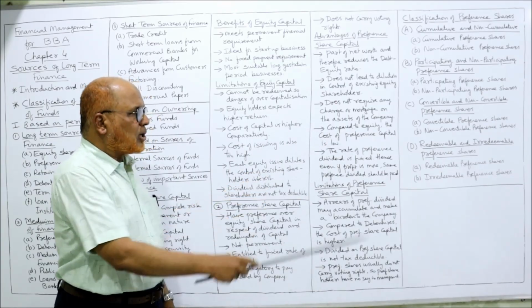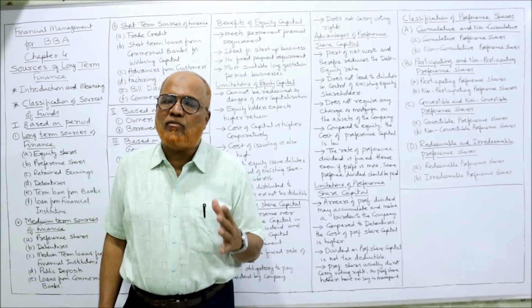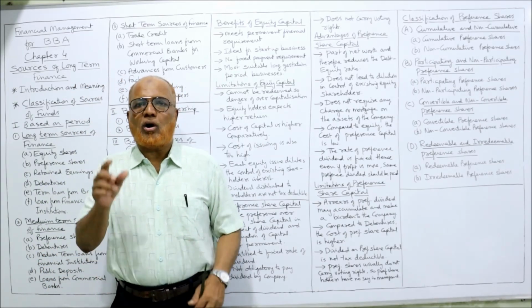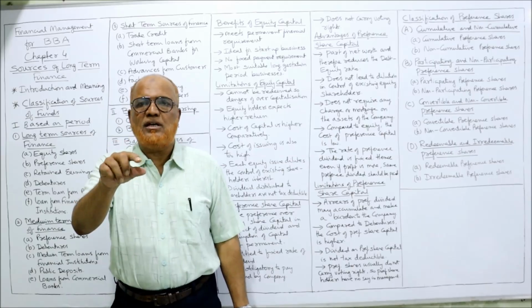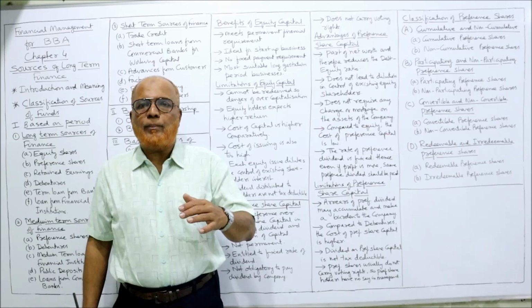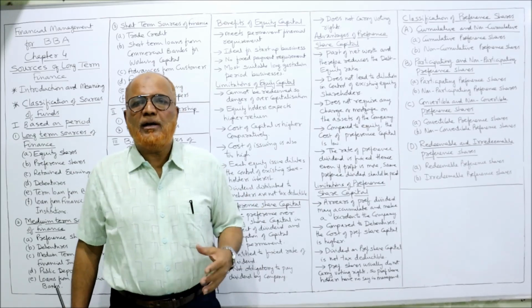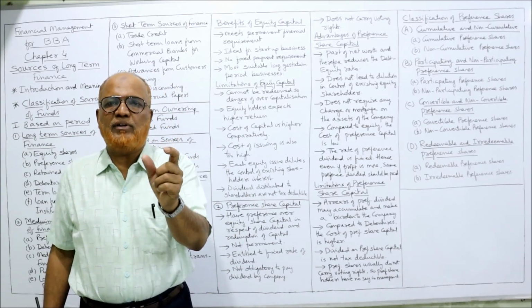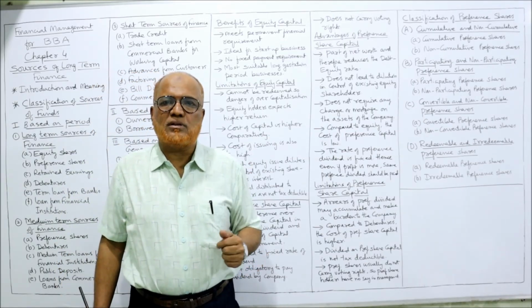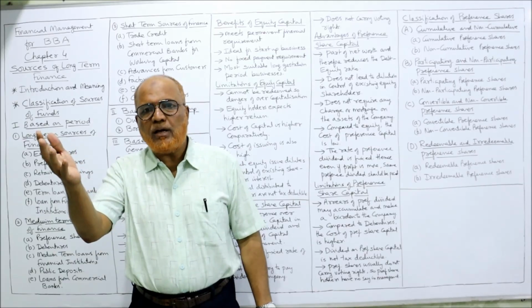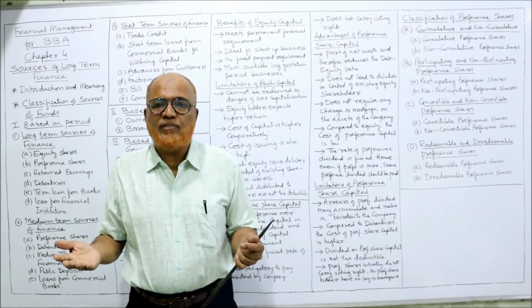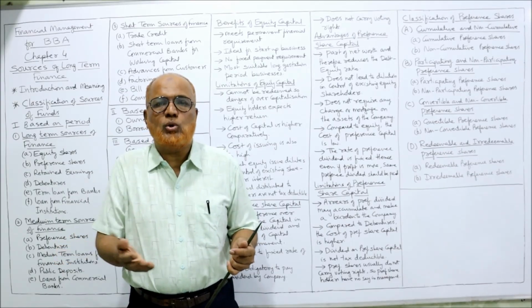And compared to equity, the cost of preference capital is low. Another advantage for the company is that the cost of capital of preference is normally lower than the cost of capital of equity. For example, a company declares 30% as the average rate of dividend on equity, whereas preference share dividend is only 20%. So compared to equity, the rate of dividend on preference is lower, and that's a benefit to the company. Cost of capital is lower.